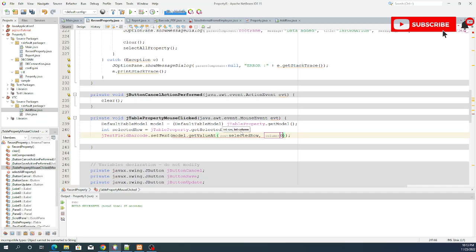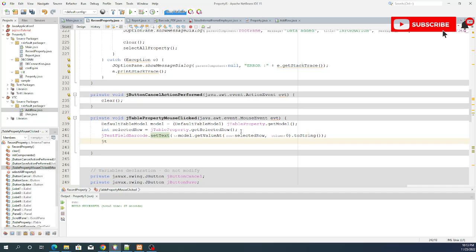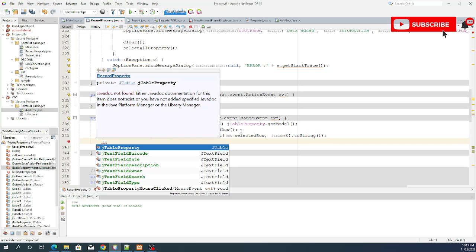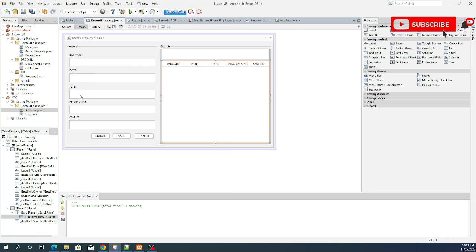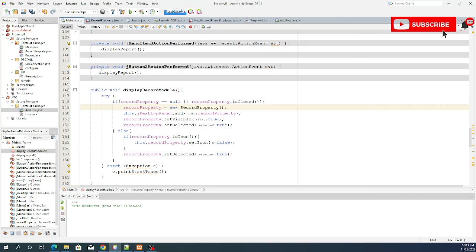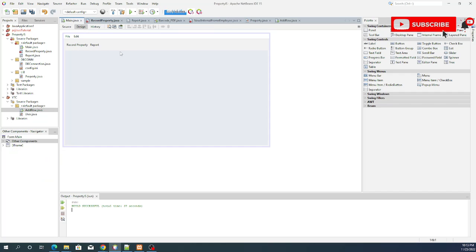Okay, and then we need to change that one into string okay. Next is JTextfield, ano bang next nagkakasunod, date type description owner. Okay, sana yan.